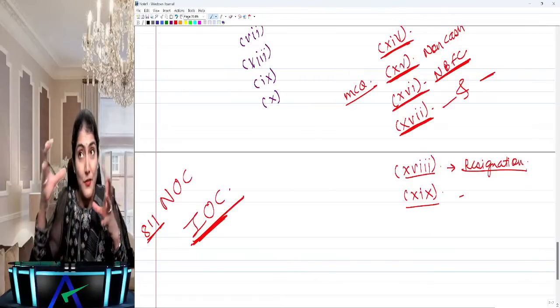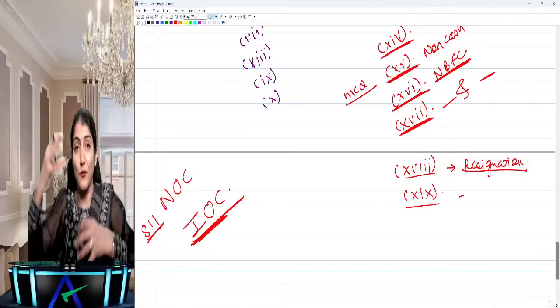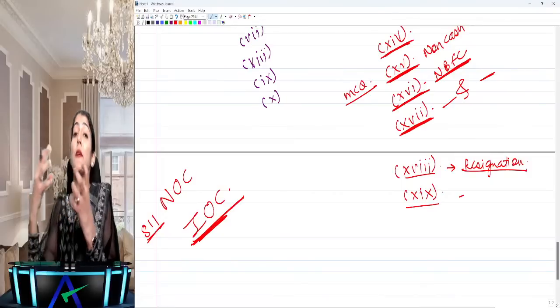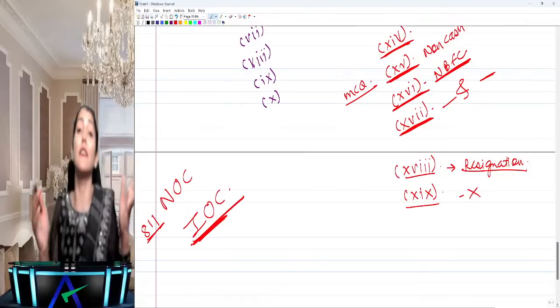Clause 19, material uncertainty regarding the ability to meet liabilities. Whether, in the next one year, the company has enough funds to pay its liabilities as and when they fall due within a period of one year from the balance sheet date, that no material uncertainty exists.